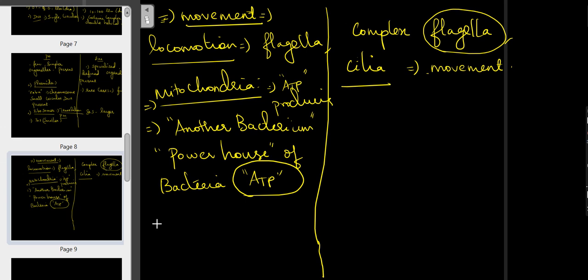So here in the case of prokaryotic, it is absent.